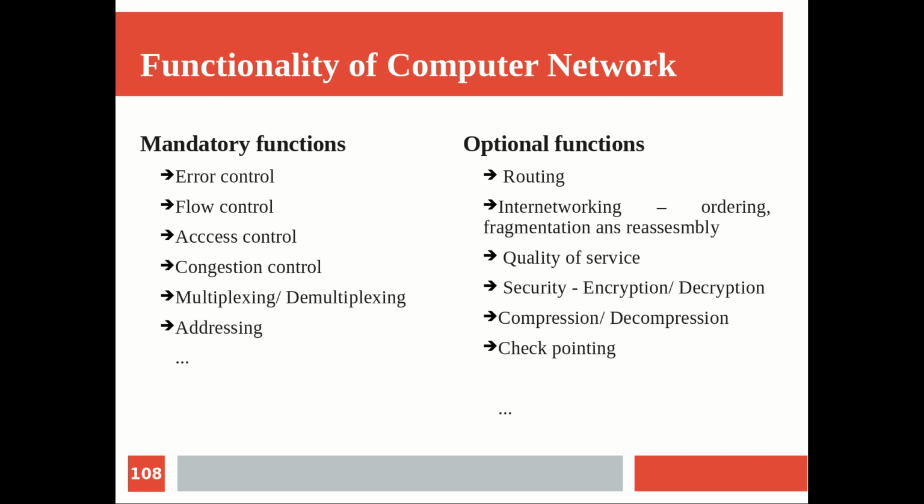There are around 70 plus such mandatory and optional functionalities to be implemented as part of the software of the computer network, but we don't have to go into that much detailed research. The most important ones out of those 70 were discussed, and we may see them in detail in our subsequent sessions also.